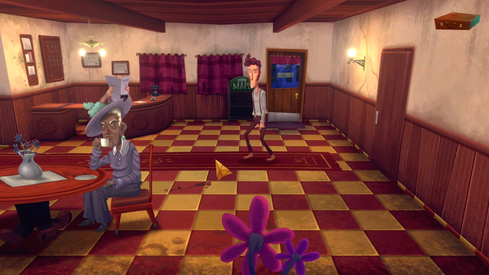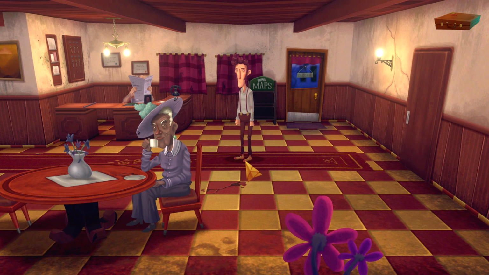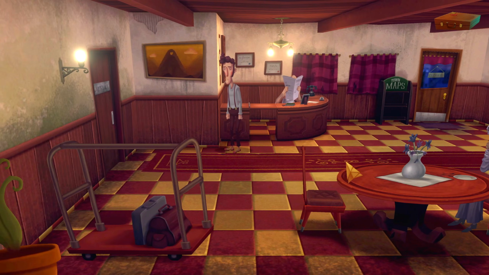Right. I just love how this game looks. You know, it's a mix of 2D and 3D. It looks like a little diorama. I just love everything about it.